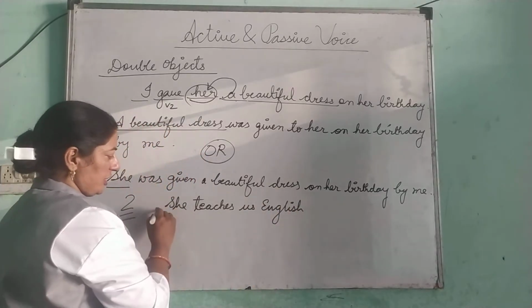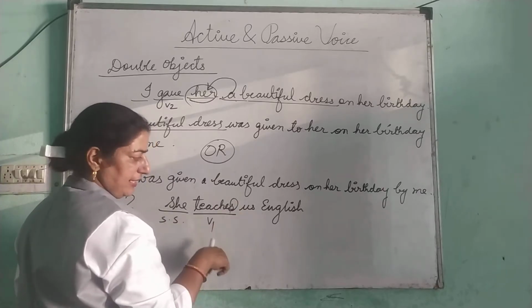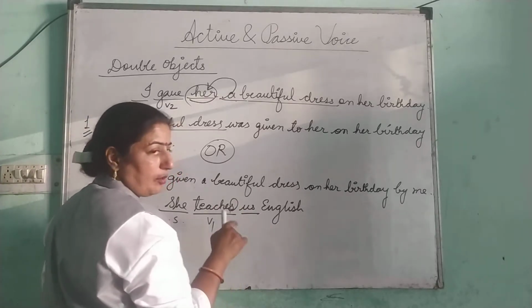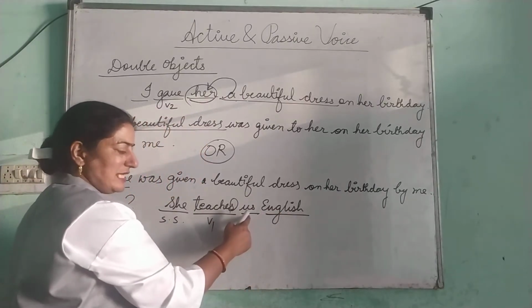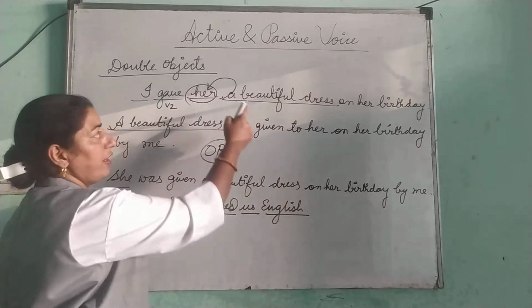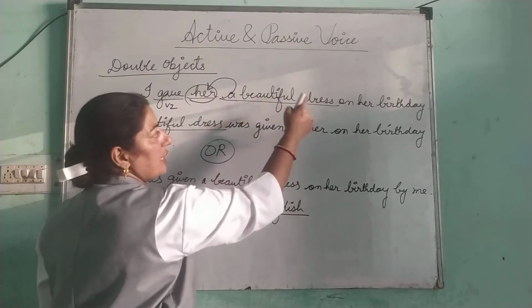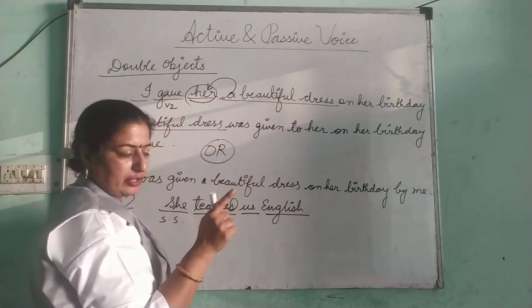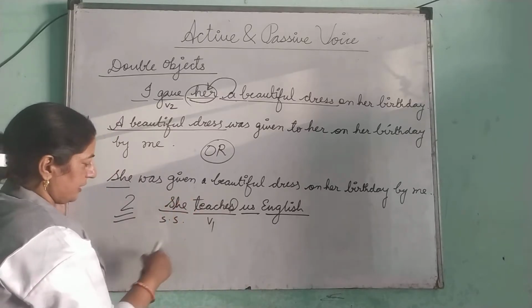Again, double object; she is a single subject. Teach is V1, with S or ES added here. Us is an object. English is also an object. Us is an indirect object. English is a direct object. Here also, her is an indirect object. A beautiful dress is a direct object. Now change the voice by using both the objects.